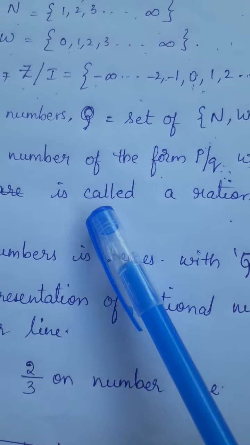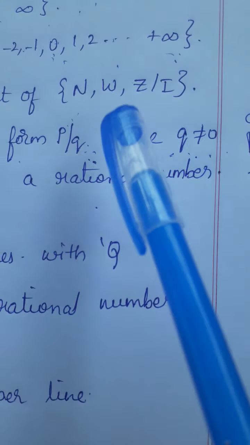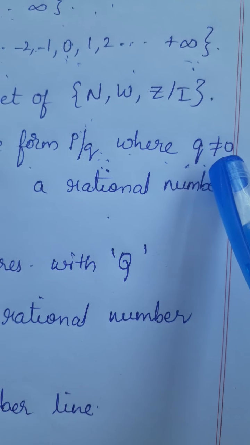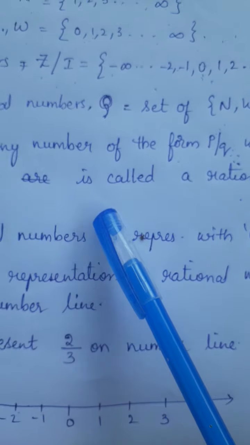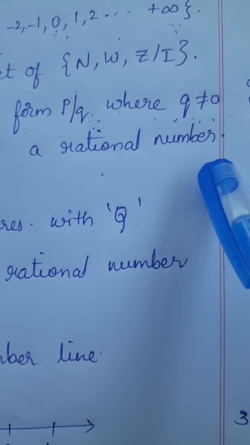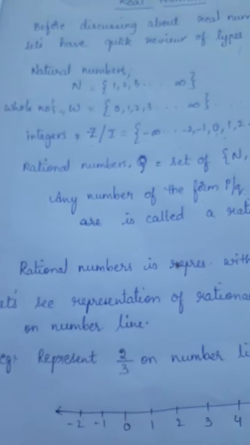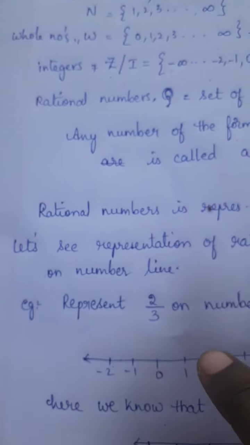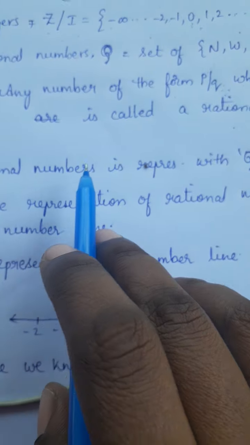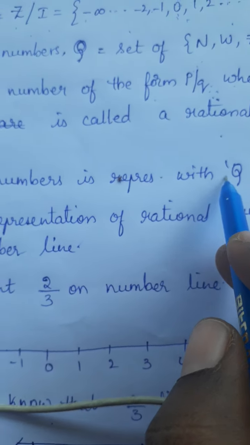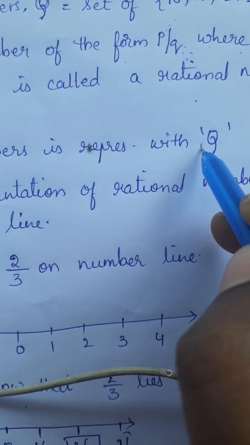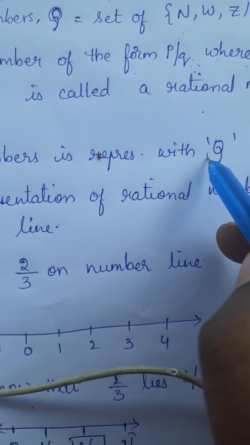Children, any number of the form p by q where q is not equal to 0 is called a rational number. This we have studied in our 8th standard. Here the rational numbers are represented with the letter Q.